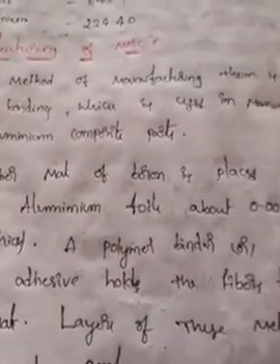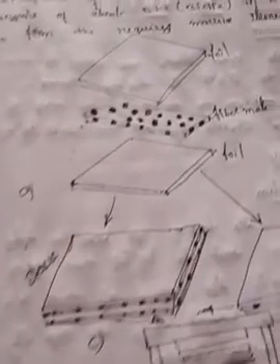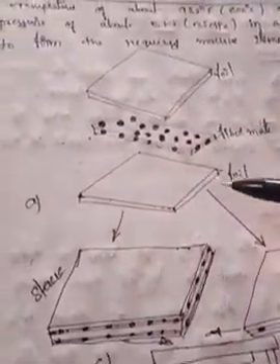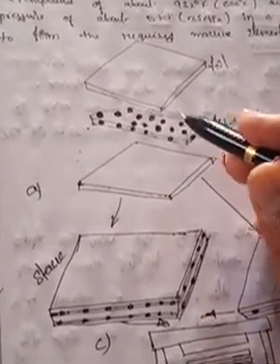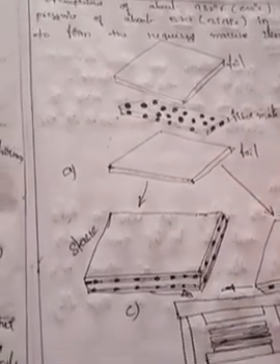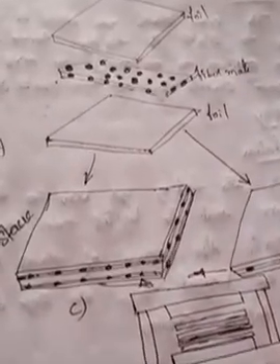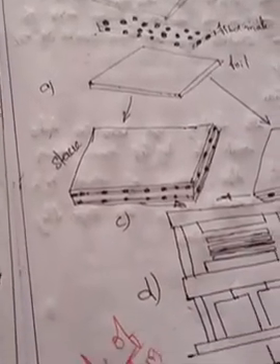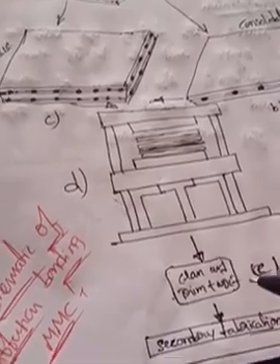So a fiber mat of boron is placed between two thin aluminum foils. See, we can see this diagram. This is one foil and another one, these are two foils. In between the two foils we place the fiber mat. Then we can stack it, and then consolidate it with the application of force and pressure. We can get some secondary fabrication and then NDE, non-destructive evaluation.